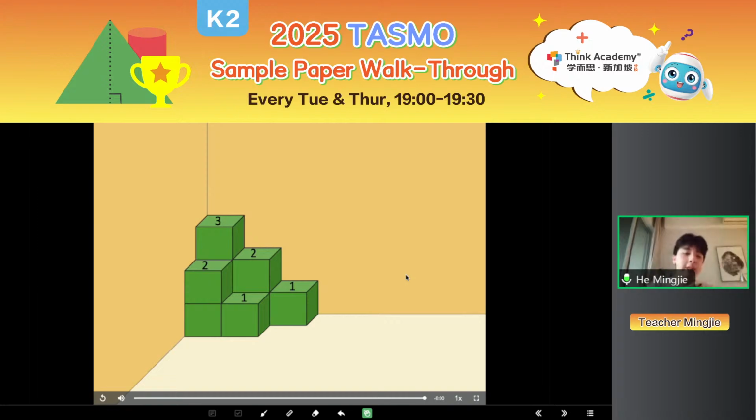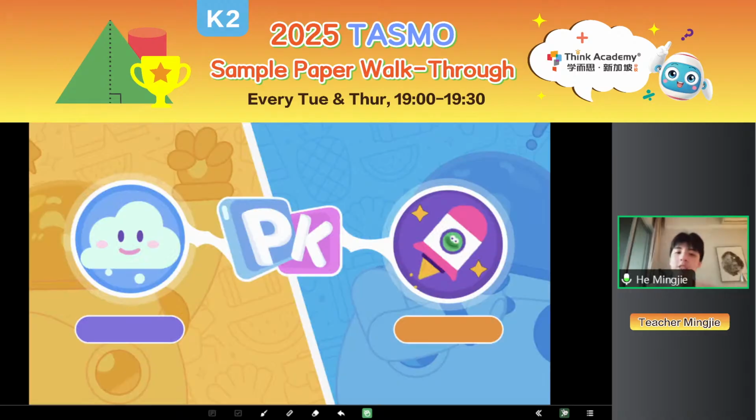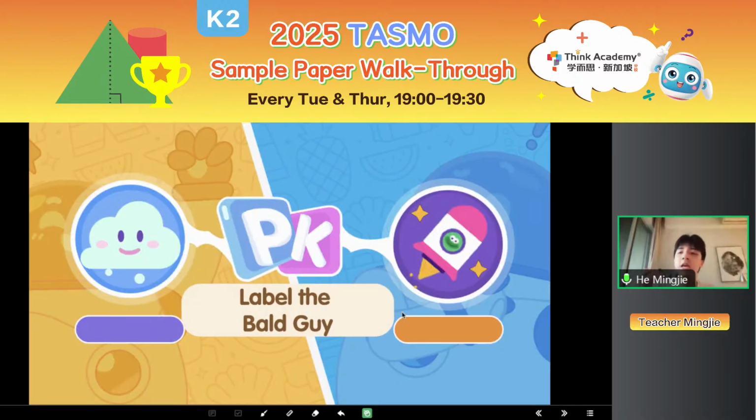Okay, after you label them, then you can plus them together, right? That's very easy. So with this method in the future, no matter what kind of counting cube questions, you can always figure it out by yourself. Okay, so let's have a quick PK session. Label the board guy.